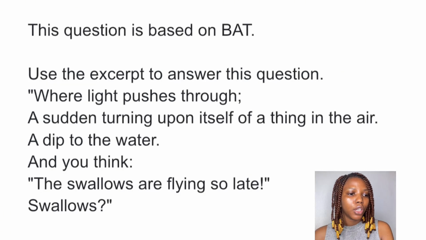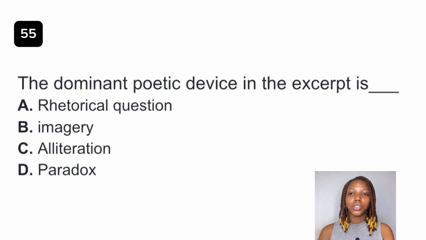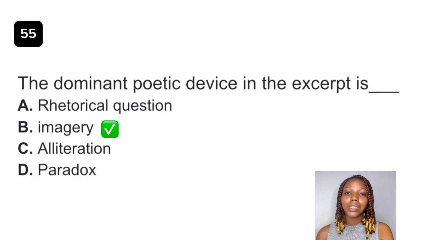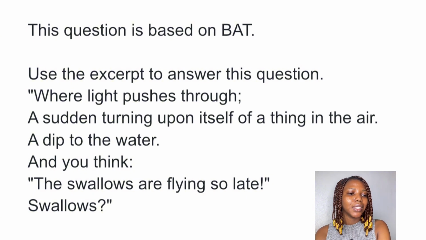Question 55. The dominant poetic device in the excerpt above is dash. The best answer to this question is option B, imagery. Imagery is the use of vivid or detailed description that appeals to the senses. When you look at the lines in the excerpt, you see a vivid description of the swallow: where light passes through, a sudden turning upon itself, a dip to the water, the swallows are flying. These are vivid descriptions of the swallow, and so the best answer is imagery.